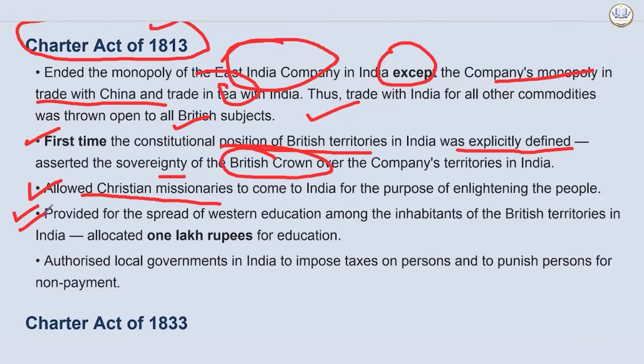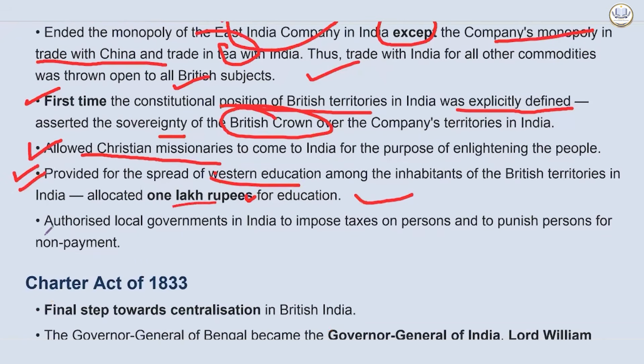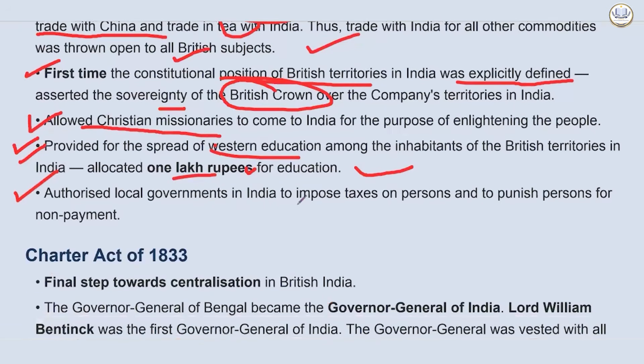So it provided for the spread of Western education among the inhabitants of the British territories in India, and allocated 1 lakh rupees for education. So they were now trying to also impart Western education and allocated money for it as well. Then it authorized local governments in India to impose taxes on persons and to punish persons for non-payment. So if you are not paying it, they can punish as well.